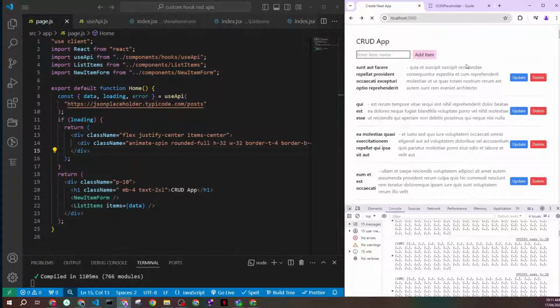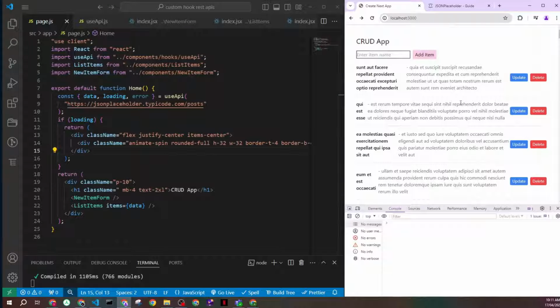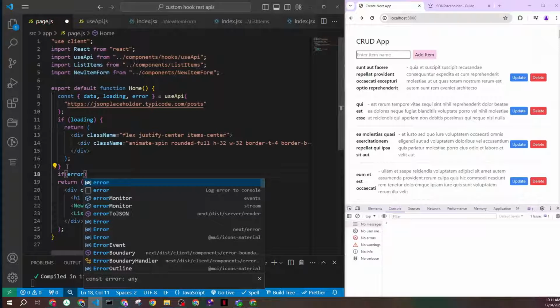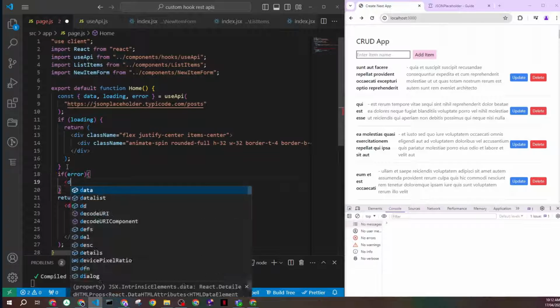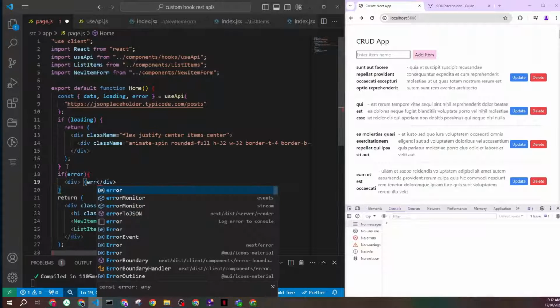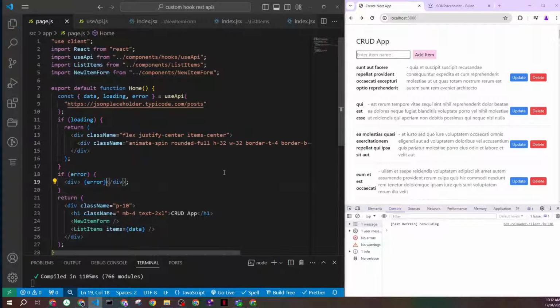Okay, now let me hard reload, and you can see quickly that spinner went, because this API is so fast, you may just see it quickly showing on the screen and then disappearing. So that's the loading state. Now let's say if an error happened, then I'll just keep it simple. I'll just display the error message I'm getting for now. So that's our loading, that's our error, and that's the fetching call getting done.